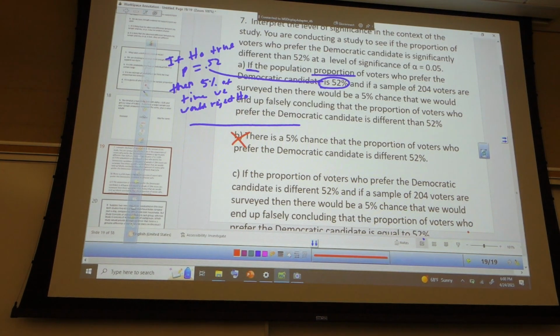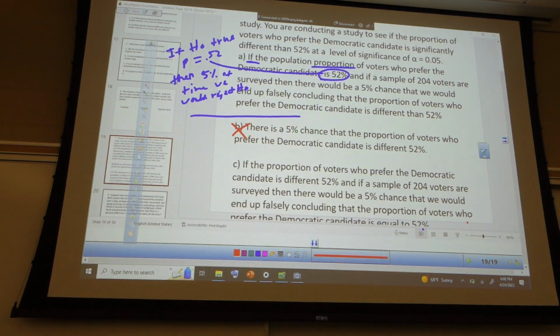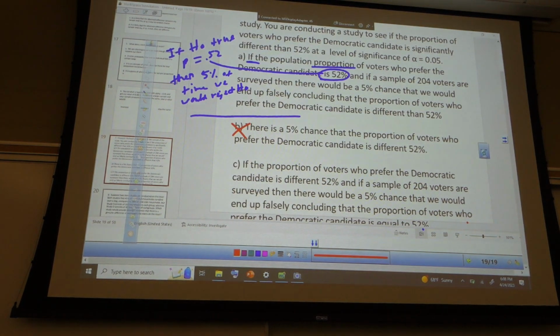Okay, so let's take a look at C. If the proportion of voters who prefer the Democratic candidate is different than 52%, so we're saying that H naught is false. Is everybody okay with that part? All right, so it's saying that P is not 0.52.